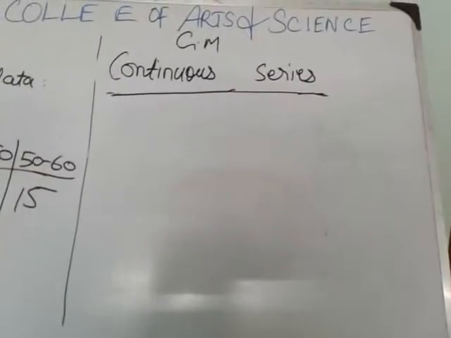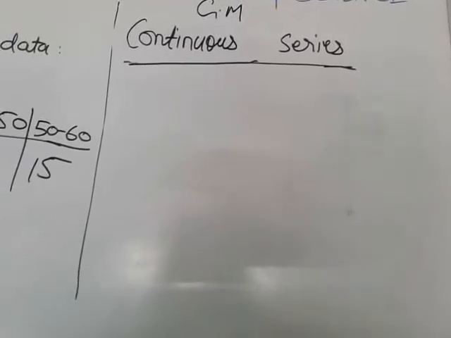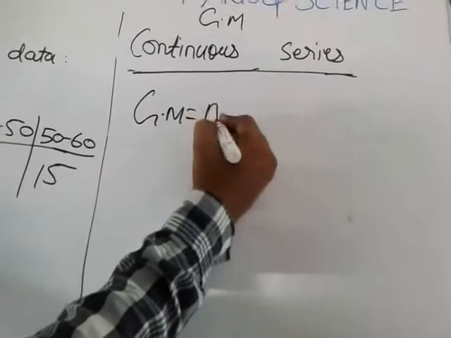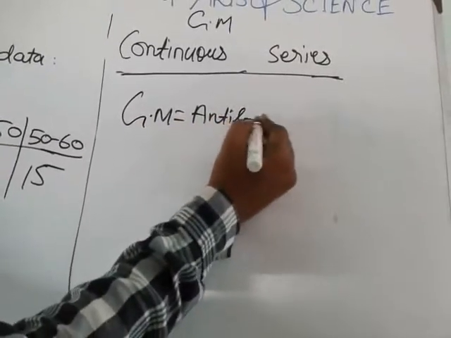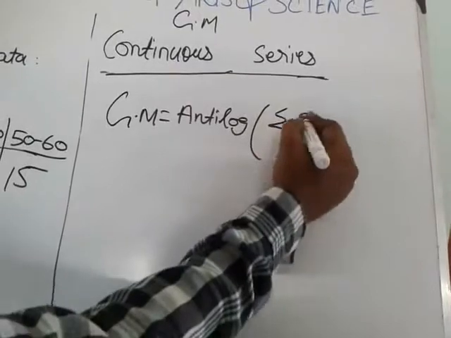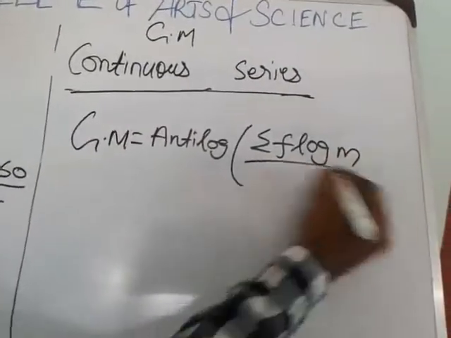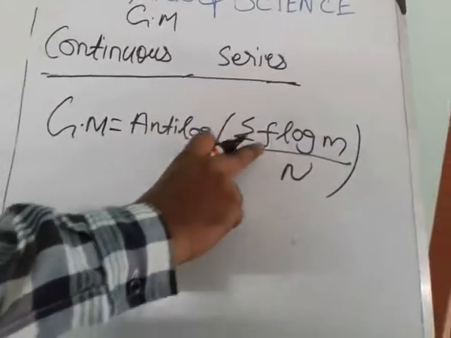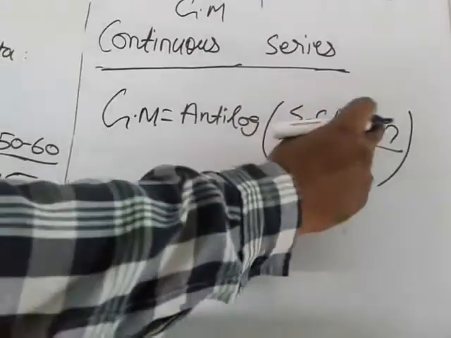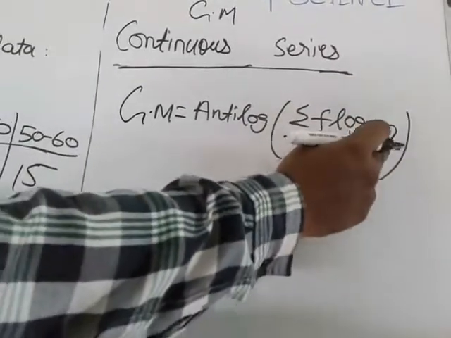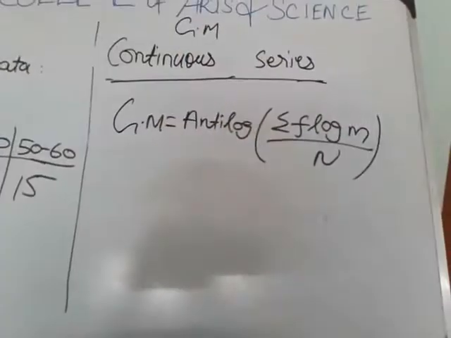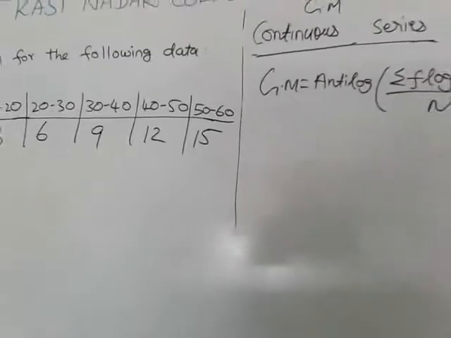So first you see the continuous series problem, the continuous series formula. GM equals antilog of summation f into log m divided by capital N. In the last formula, instead of x you write m, so easily we can remember this formula. In the discrete formula it was f into log x, instead of x you write m. In the problem I will tell you what is m. So summation f log m by N, it's the same formula, here I am only using m.